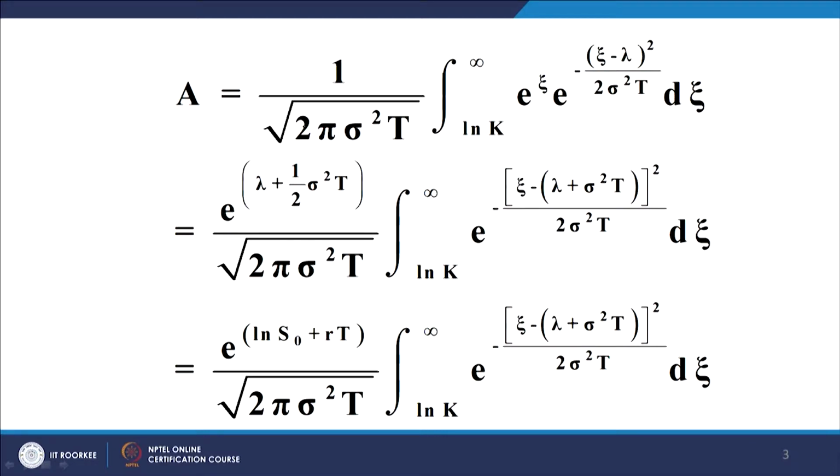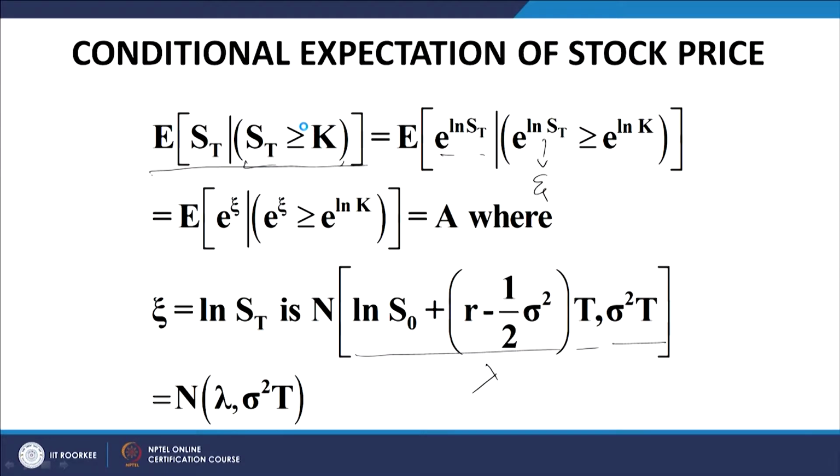Therefore, how will we write the expectation value of this quantity? This is my function of xi, multiplied by the probability density function of xi, which is the normal distribution, because xi is equal to log ST, and we have to take the expectation over this.